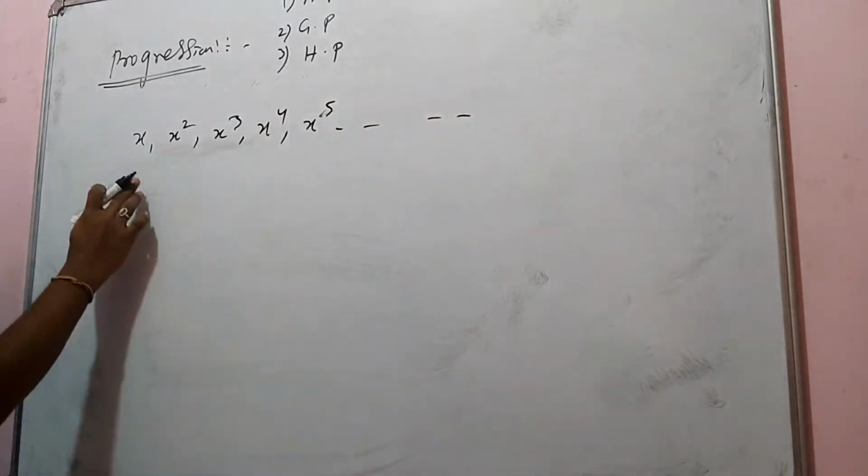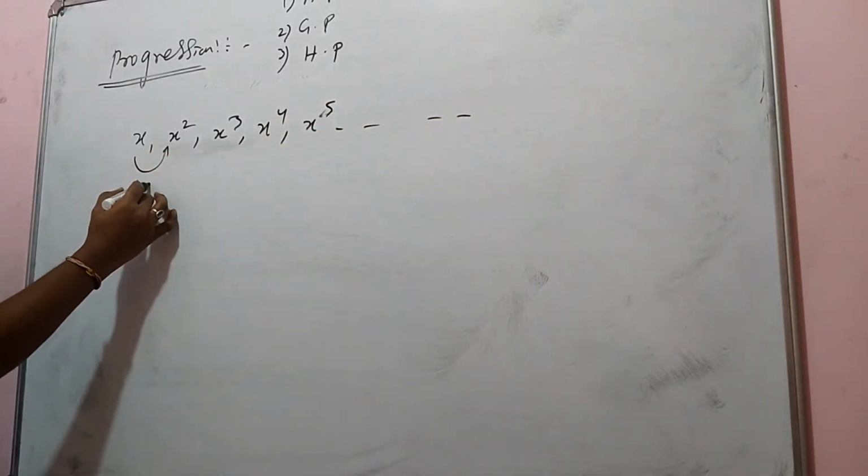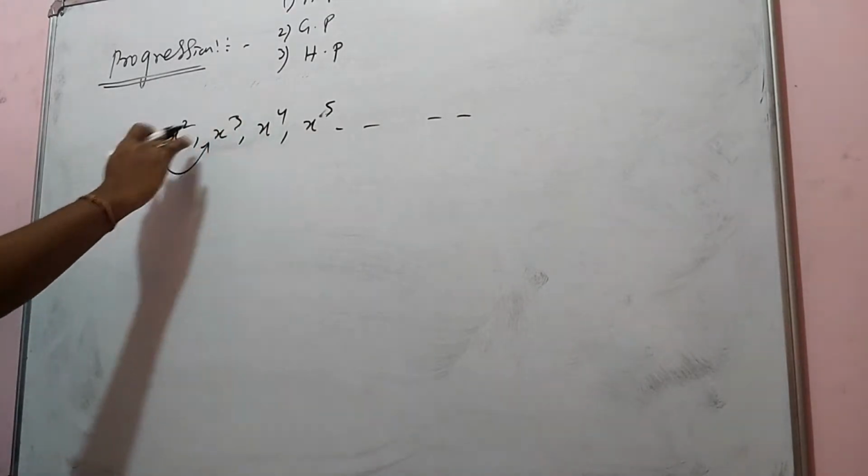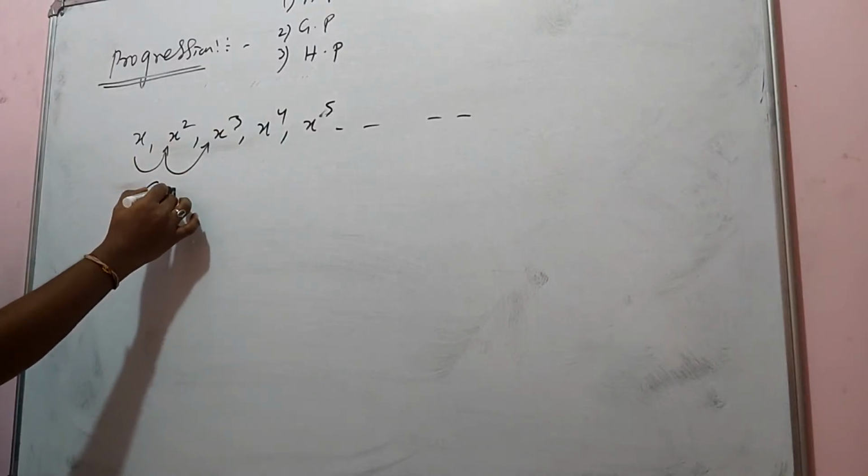It means this is coming by multiplying by x. By multiplying by x, the next term is coming. So it is following a multiplication rule, so it is a geometric progression.